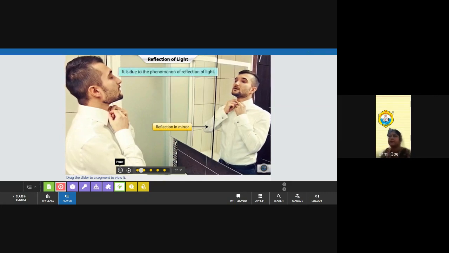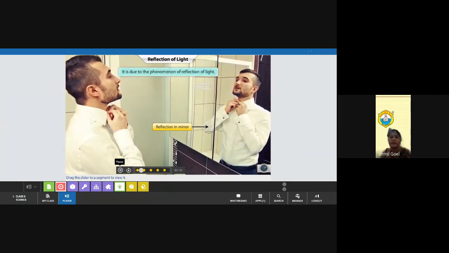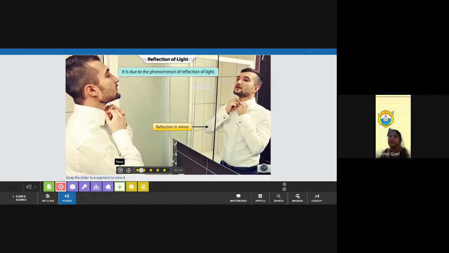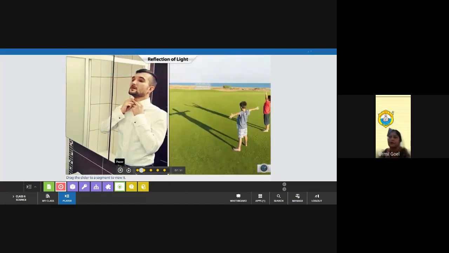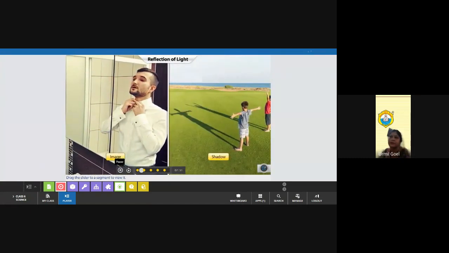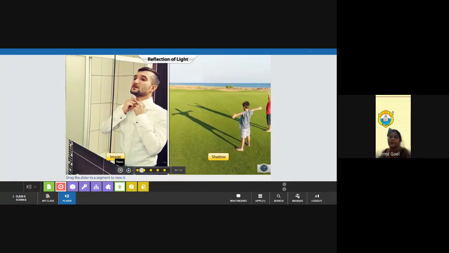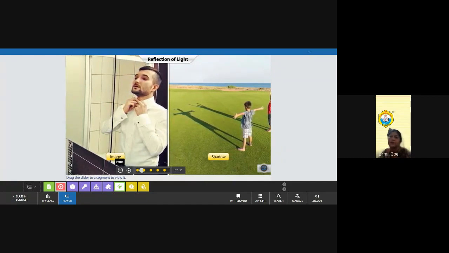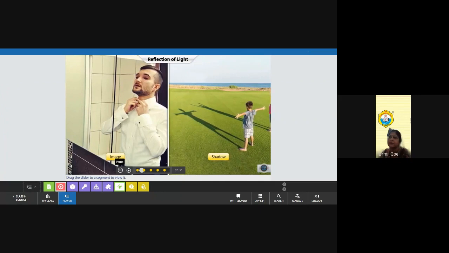It is due to the phenomenon of reflection of light. Note that the images formed after reflection of light are very different from shadows. Here this shows a shadow. In a shadow, as we have already learned, it shows only the outline, not the details. Here you can see only the outline.